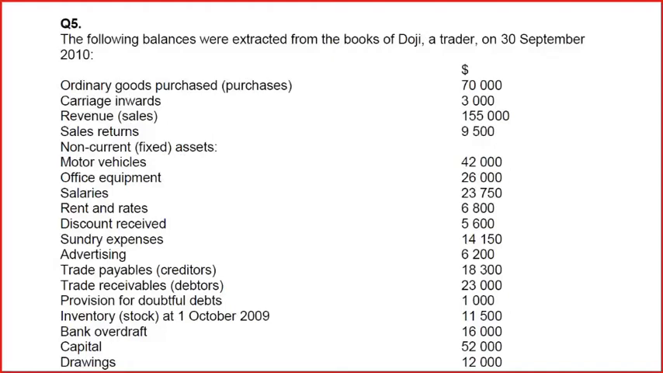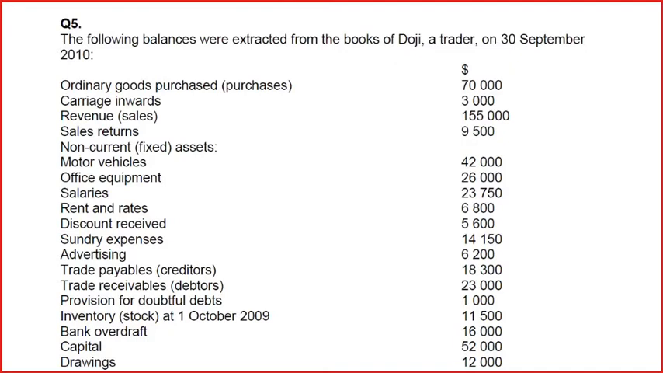I'm reading the question for you. The following balances were extracted from the books of Doji, a trader, on 30th September 2010. The year ends for Doji on 30th September 2010.